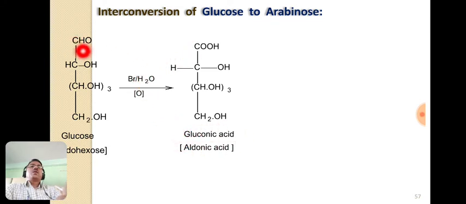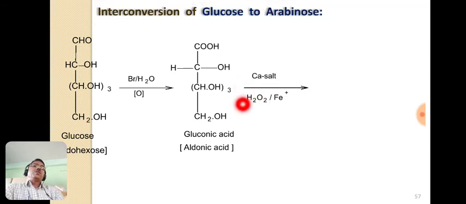Here the aldehyde group is oxidized to a carboxyl group,